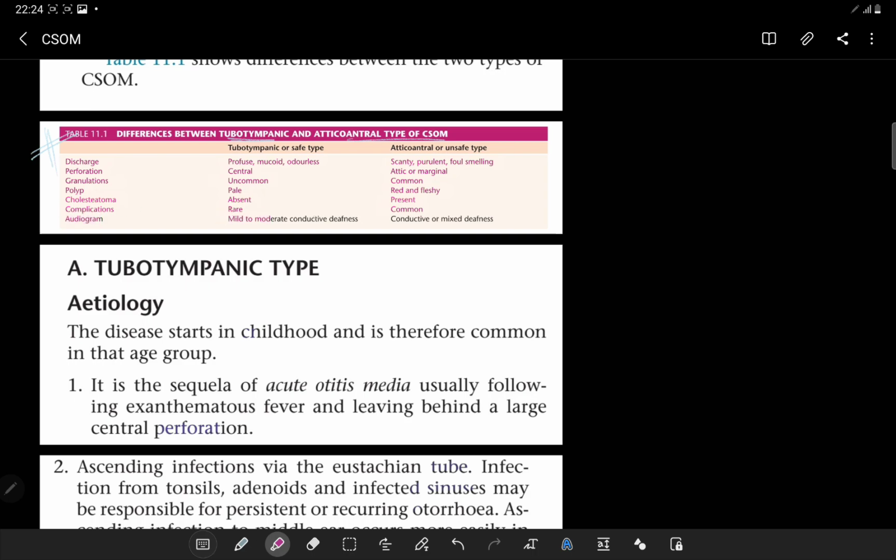On audiogram, a mild to moderate conductive deafness will be seen. In the atticoantral type you can have conductive hearing loss as well as mixed deafness. Why? Because there is bone erosion, so it can reach the inner ear also. It can affect the cochlea also, which can lead to sensorineural hearing loss. With sensorineural and conductive hearing loss, both together can lead to the mixed type of deafness.